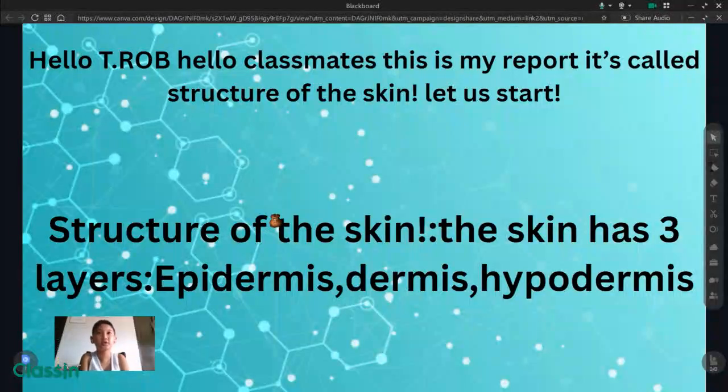This is my report. It's called Structure of the Skin. Let us start. Structure of the skin. The skin has three layers: epidermis, dermis, and hypodermis.